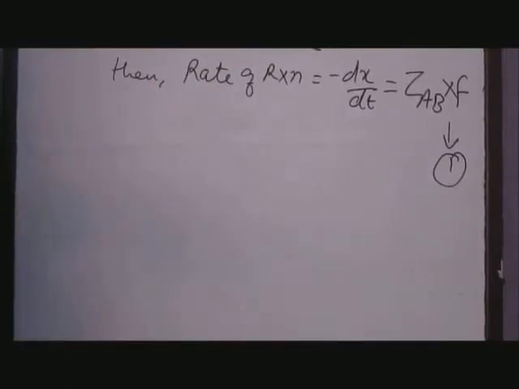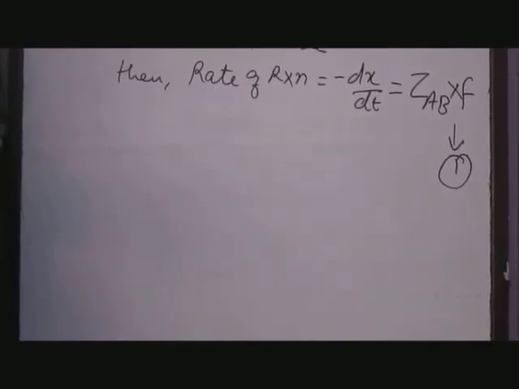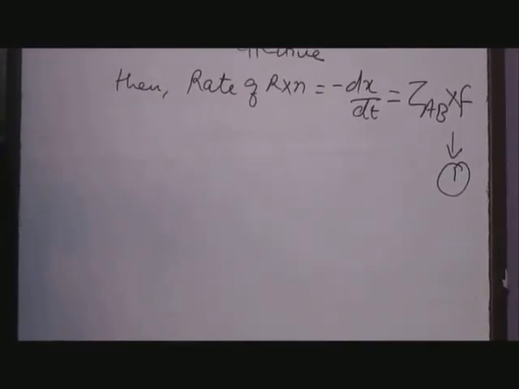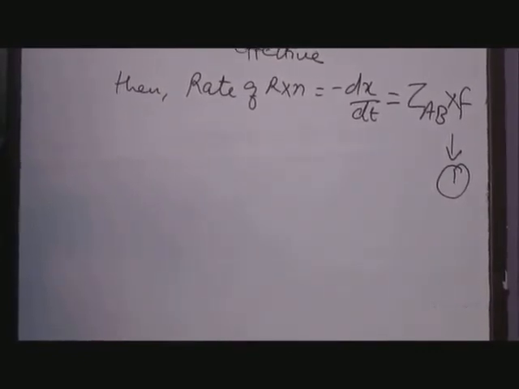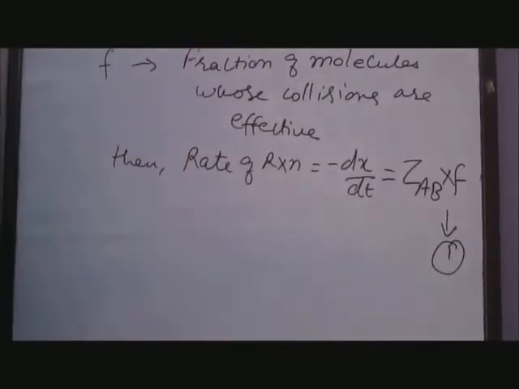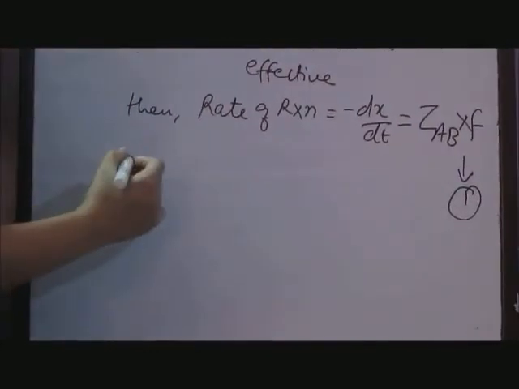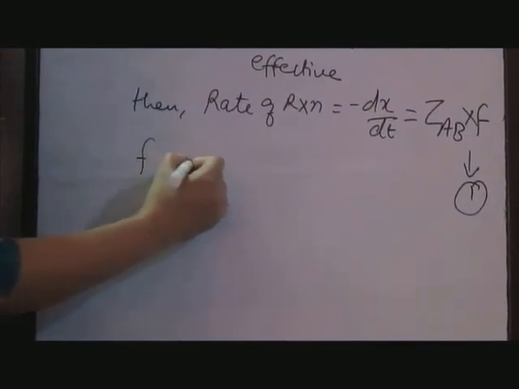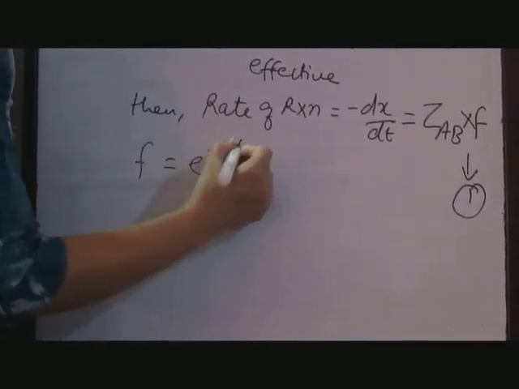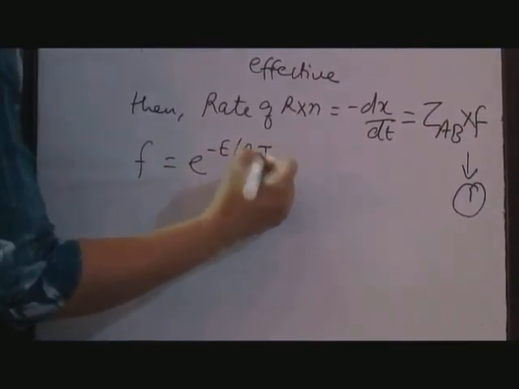Further, according to kinetic theory of gases, the fraction of molecules having energy more than a particular value E at temperature T is given by the Boltzmann factor, that is F is equal to e raised to power minus E upon RT.